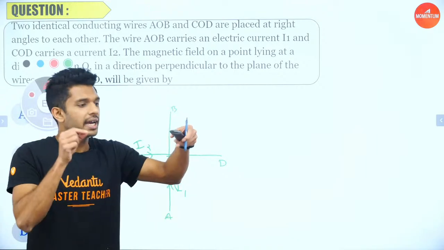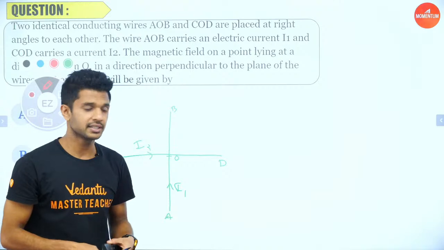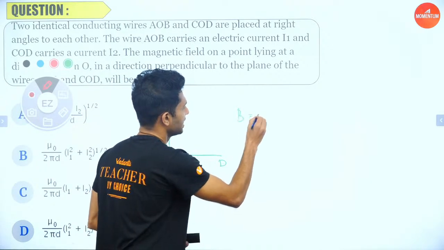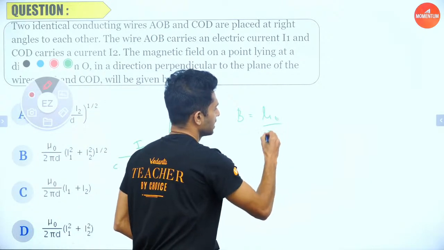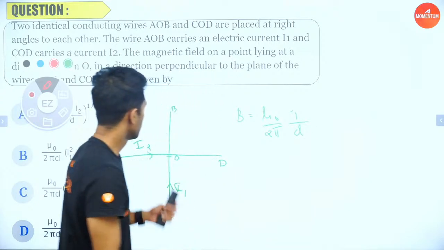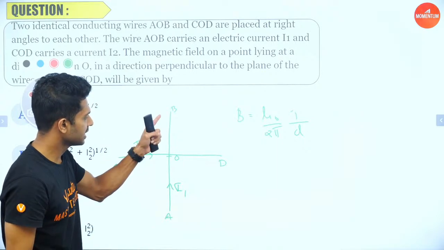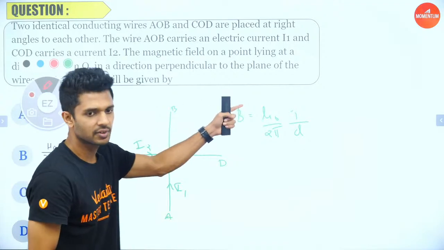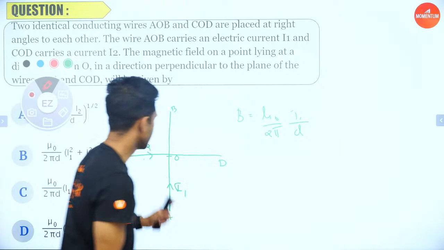Now, what I have said, we have this point at a distance of d which is perpendicular from both the wires. What is the formula for the magnetic field produced by an infinitely long conductor? That is equal to mu naught divided by 2 pi, current divided by distance. So first let us calculate the field due to this particular current I1 at a point which is at a distance of d. The value of the magnetic field is mu naught divided by 2 pi, I1 divided by d.